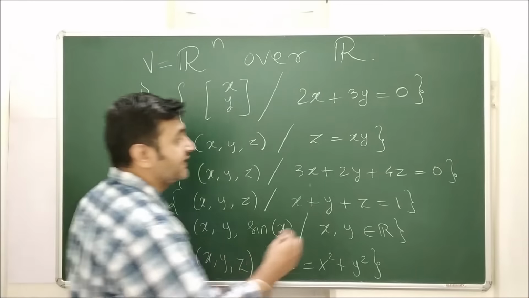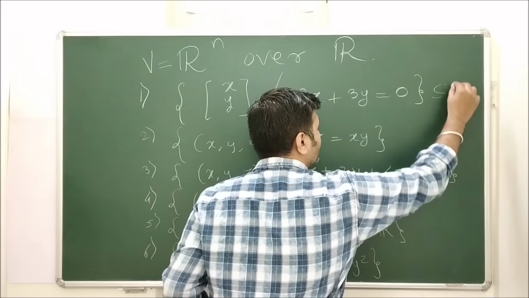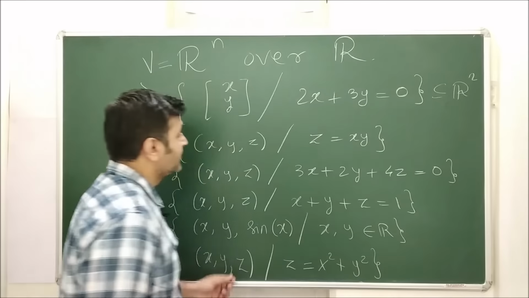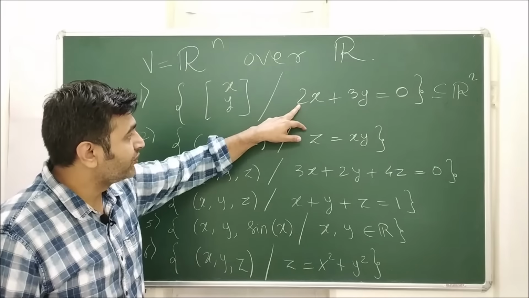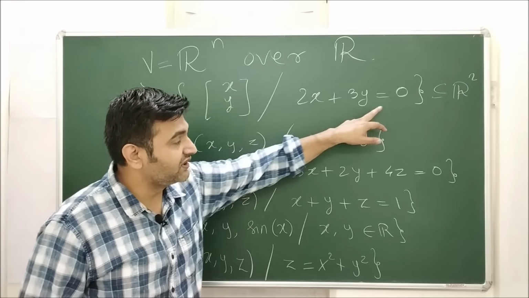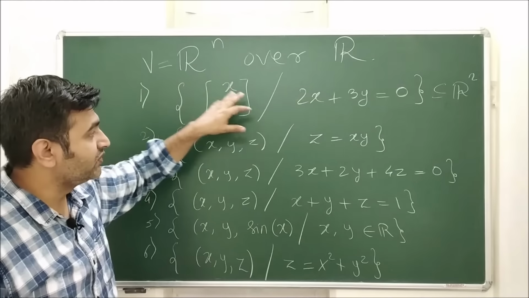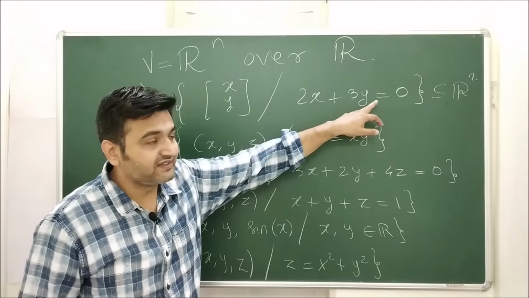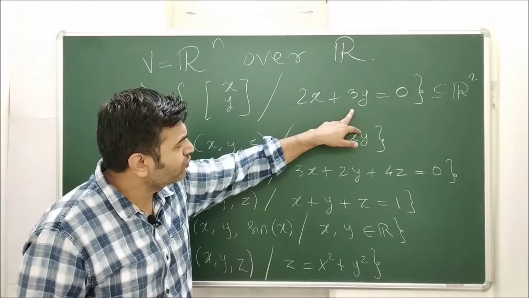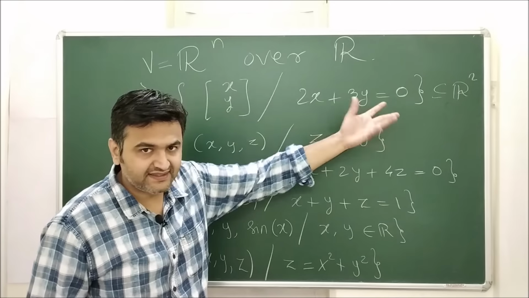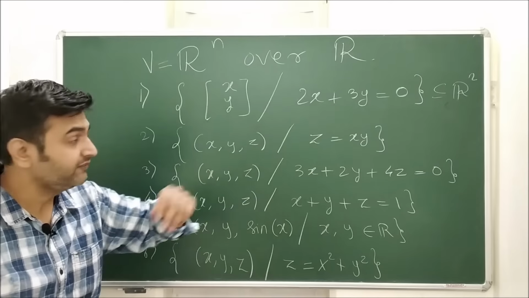If I take the first one, the set of all (x, y), one can see that this is a subset of R2, two-dimensional space, such that 2 times the first component plus 3 times the second component is 0. So I'm taking those points where 2x plus 3y is 0, or y equals minus 2/3 times x. It's a line passing through the origin.